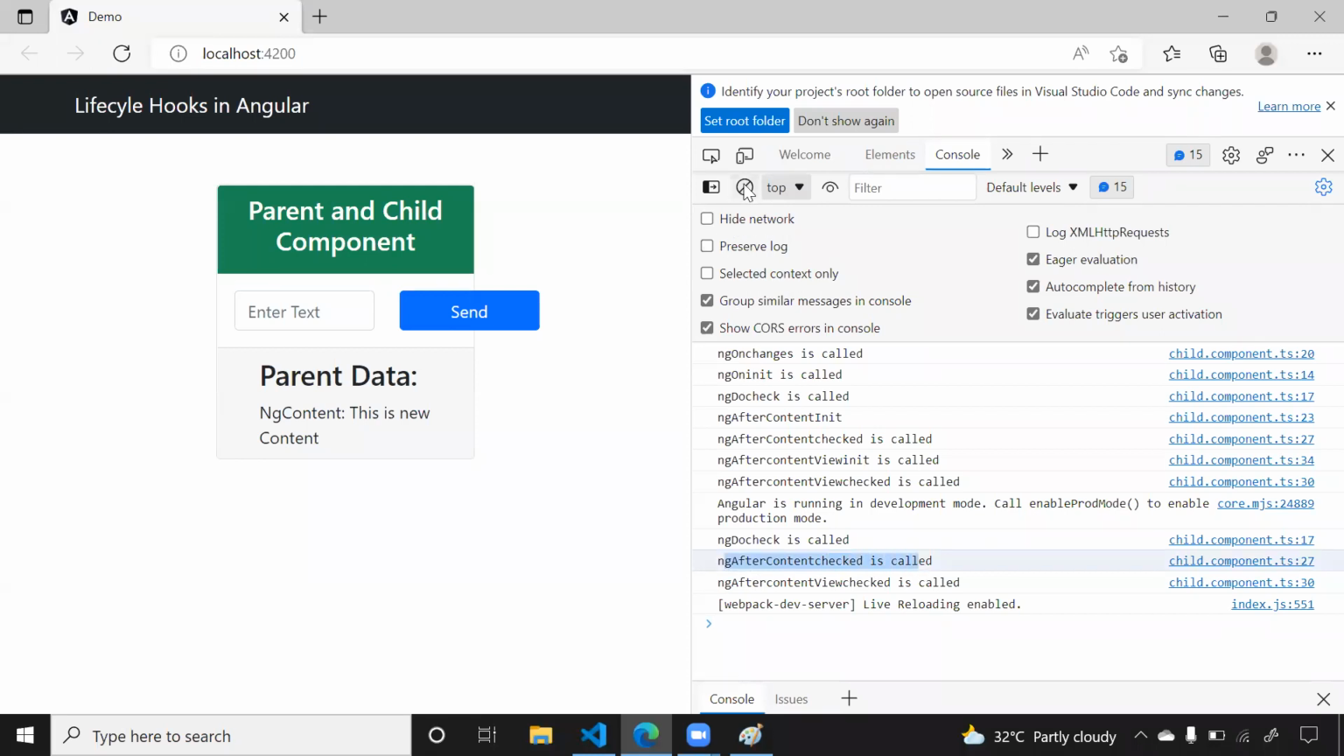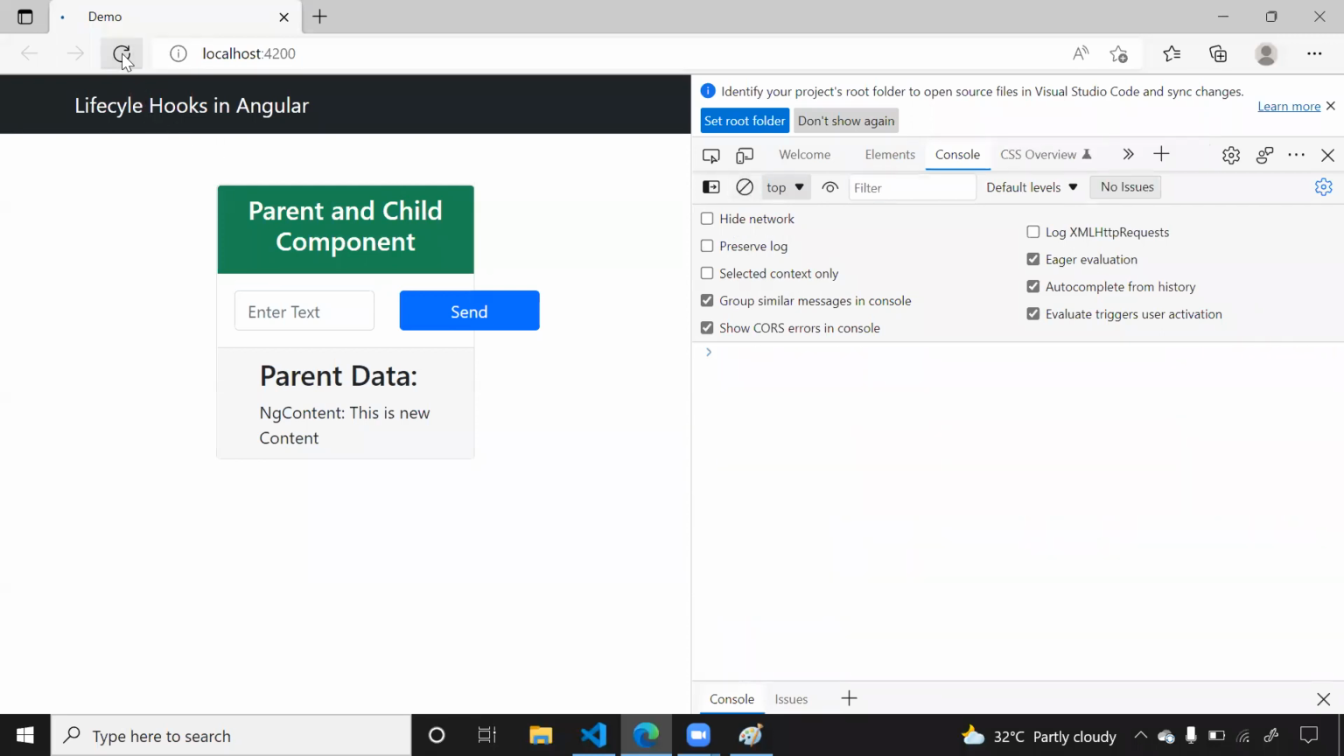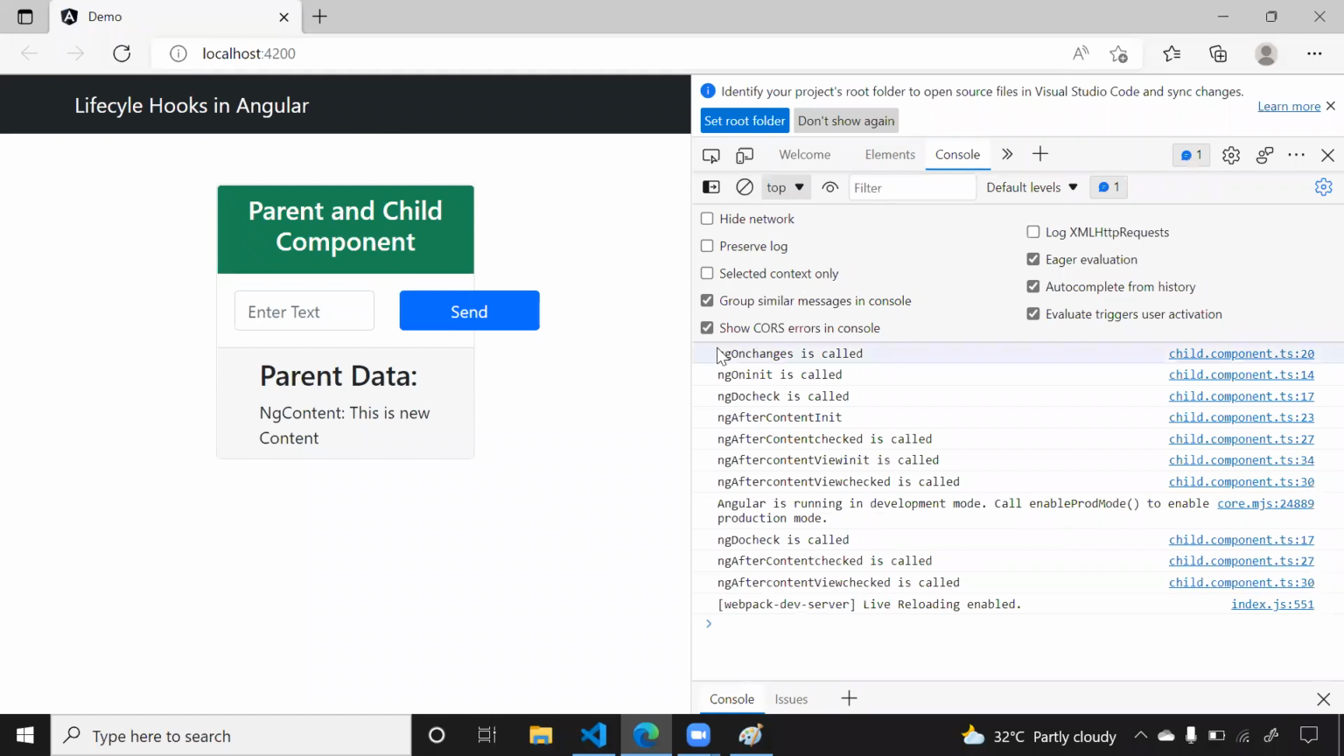Okay, let me remove all this now. Now let me refresh it. Now first ngOnChanges is called, then ngOnInit is called, then ngDoCheck is called, then content init is called, content checked is called. Now see here, view init is called first, then view checked is called.